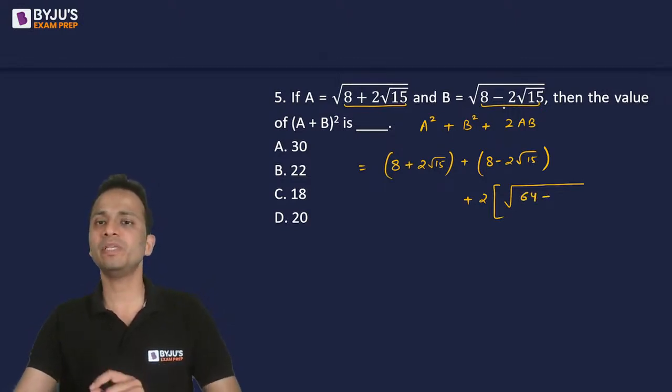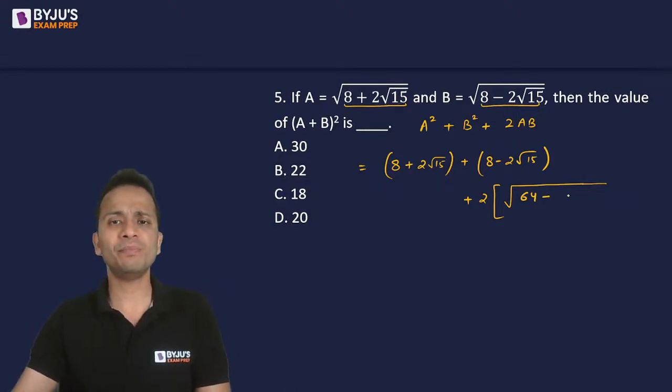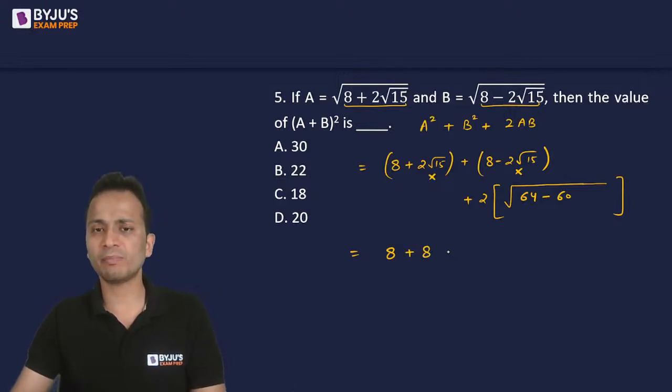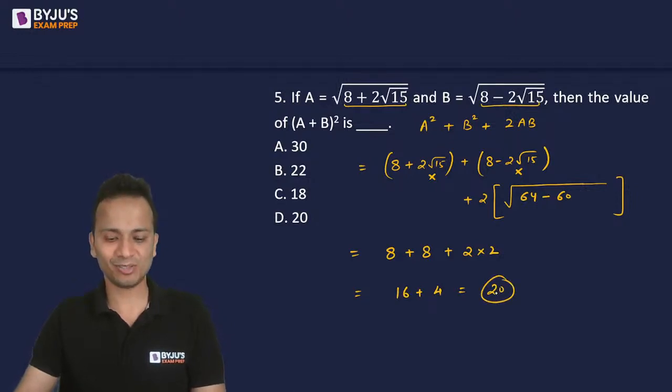What I'm doing is A plus B into A minus B, that will become A square minus B square. So 8 square, that is 64, minus 2 under root 15 square, the square of 2 under root 15. That will be 15 into 4, that is 60. Now simplify. 2 under root 15 in the first two brackets will get cancelled. So I'll be left with 8 plus 8 from the first and second bracket plus twice of under root of 4. Under root of 4 is 2, right? So 8 plus 8, that is 16, plus 4. The answer should be 20.